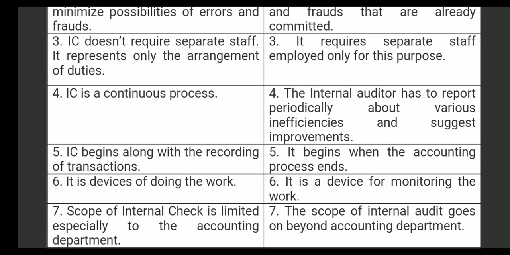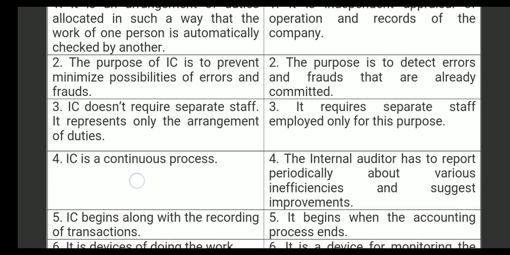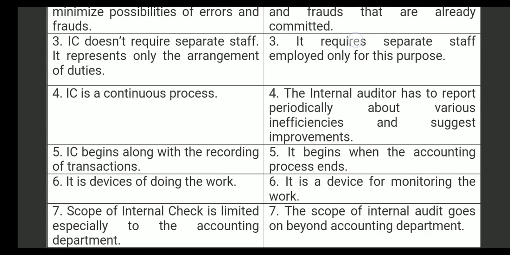Each and every department, for example, if the company has 3 departments, marketing, accounts and sales, all these departments will be audited, examined, verified, and the report will be given by the auditor. But in case of internal check, it is done only with the accounting department, not any other departments. So these are all the differences between internal check and internal audit.